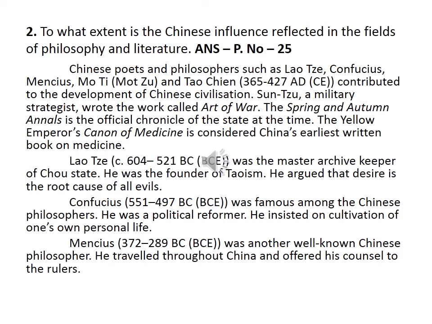Then the second paragraph you have to write fully. Lao Tzu was the master archive-keeper of Chao state. He was the founder of Taoism. He argued that desire is the root cause of all evils. The next paragraph: Confucius was famous among the Chinese philosophers. He was a political reformer. The next point, no need. Then the next point: he insisted on cultivation of one's own personal life. That is enough.